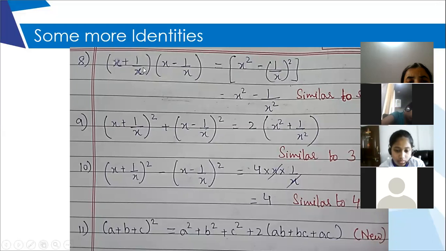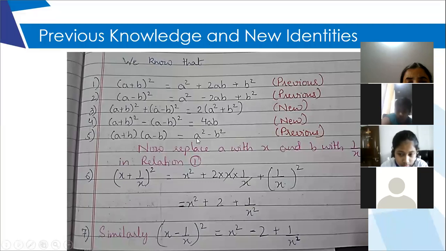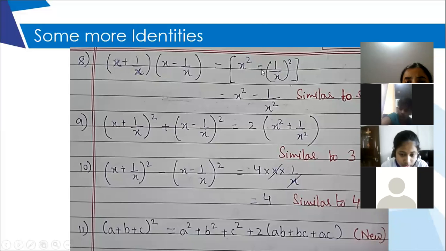X plus 1 upon x into x minus 1 upon x is nothing but, if you see the previous identity, a square minus b square. So here it is x square minus 1 upon x whole square. X square will be x square only. This square will get applied to both numerator and denominator. And finally, you will get minus 1 upon x square. I have written over here, similar to identity 5.